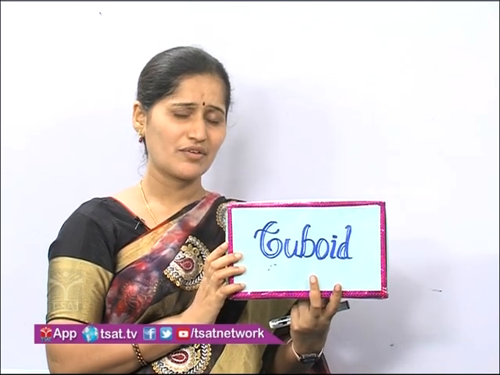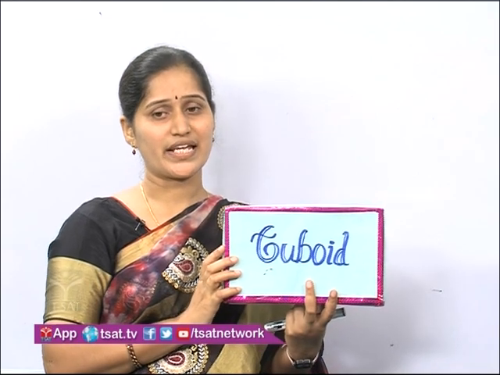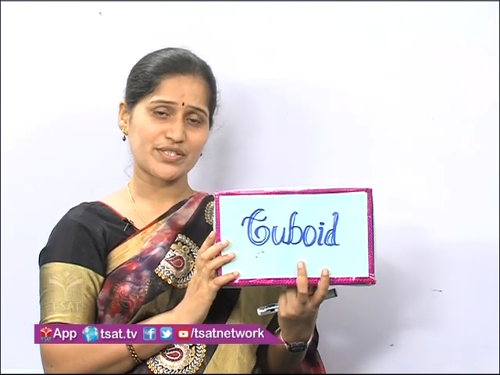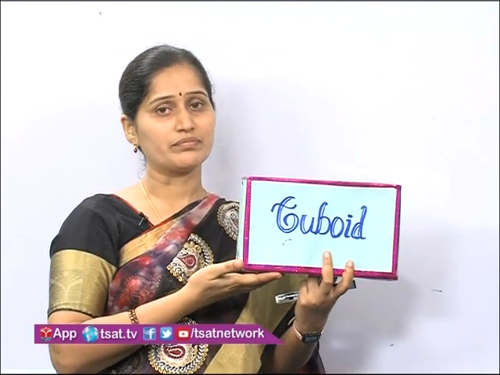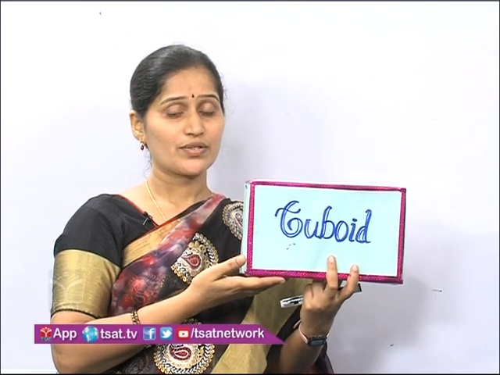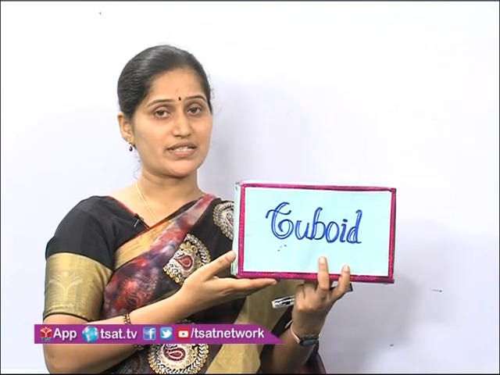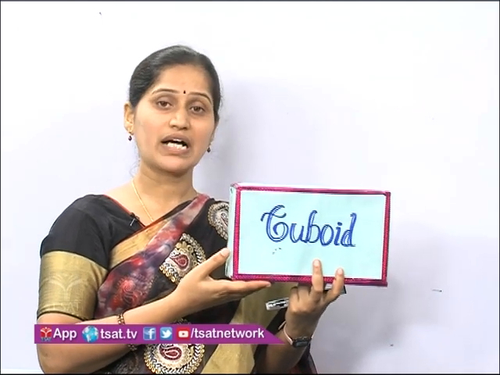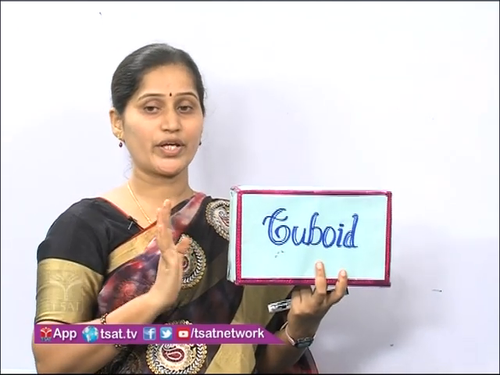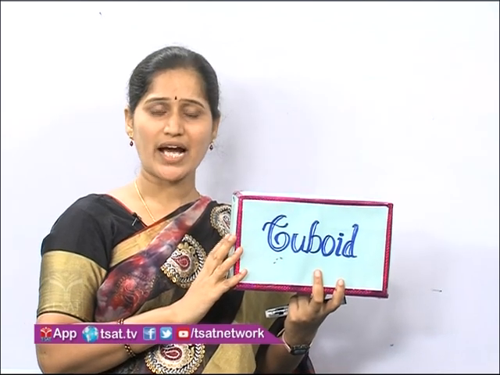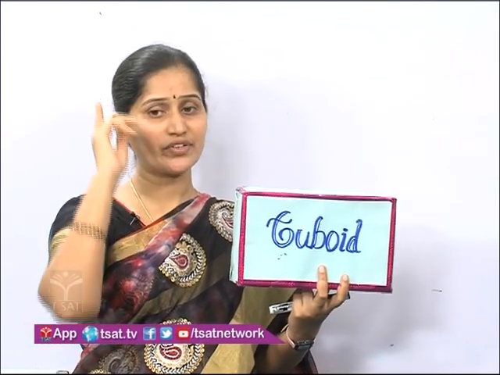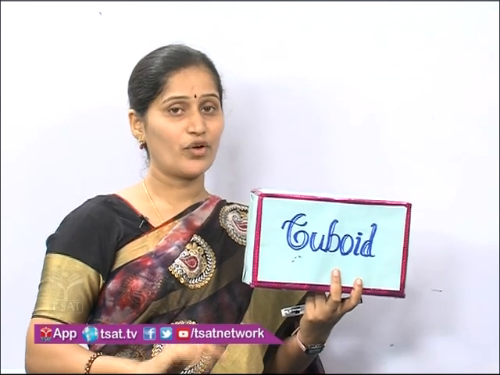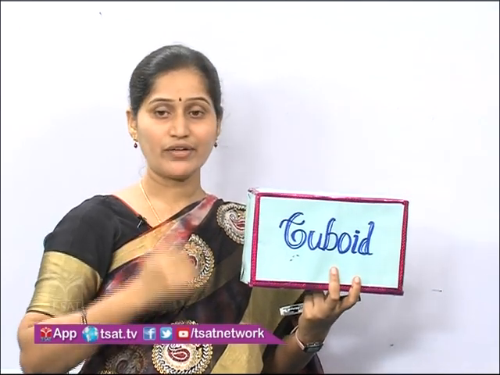But where do we use this lateral surface area? Because here I am excluding top and bottom. For example, if I want to color 4 walls of a room, so that I am excluding coloring for the top and flooring, the roof and flooring.